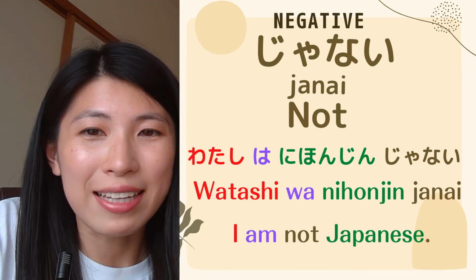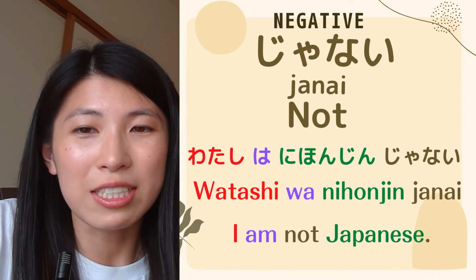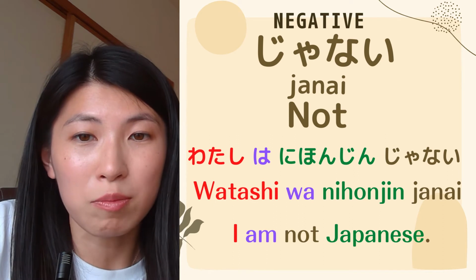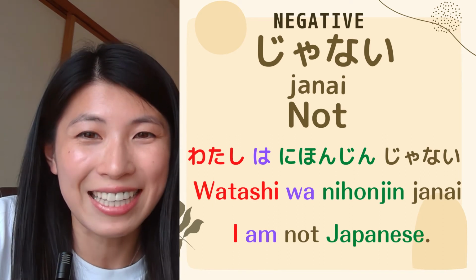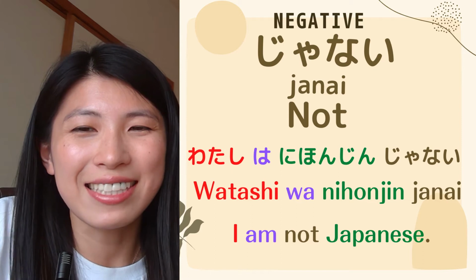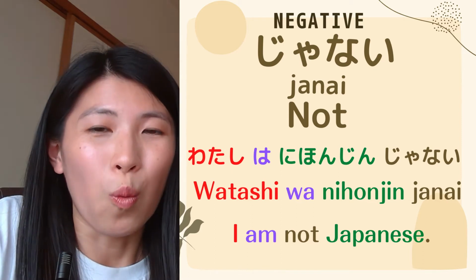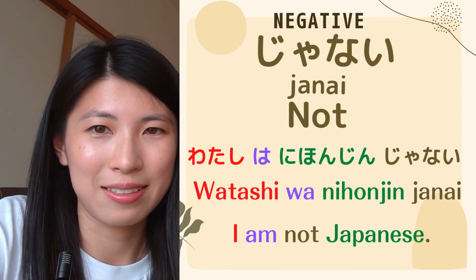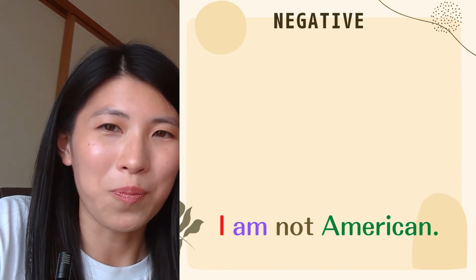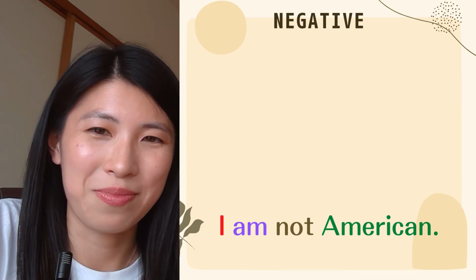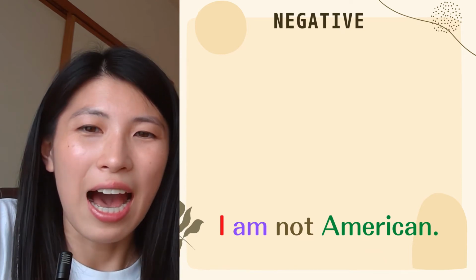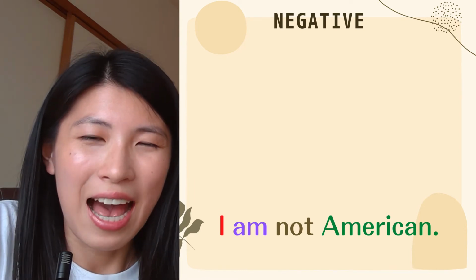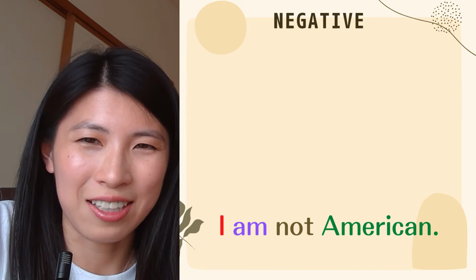If you want to make the sentence polite, you just need to put です at the end of the whole sentence. So polite sentence of I am not Japanese is 私は日本人じゃないです. So, here's a question. How to say I am not American in Japanese? I give you 10 seconds.